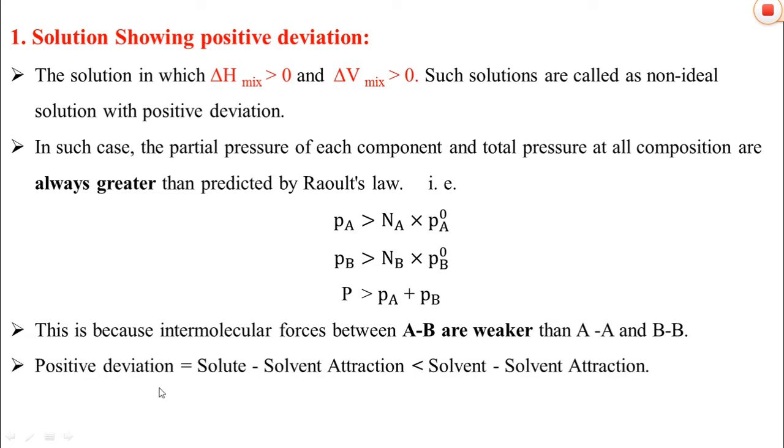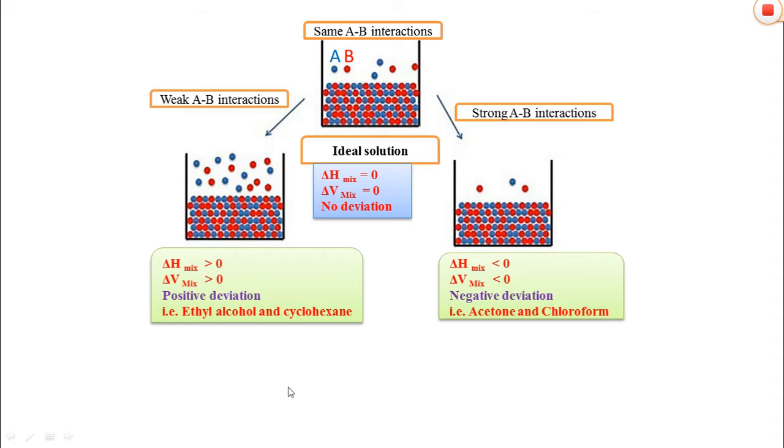Means we can write: positive deviation is equal to solute-solvent interaction being lesser than the solvent-solvent or solute-solute interaction or attraction.